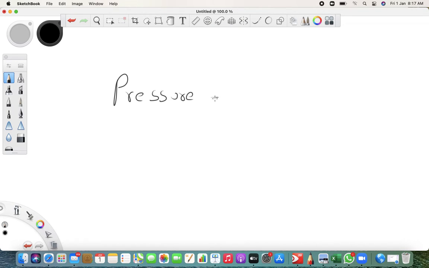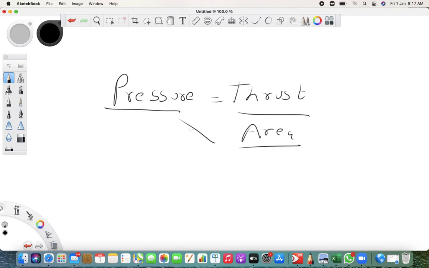Then what is pressure? Pressure is thrust upon area. And here is your answer: pressure and area are inversely proportional. What do you mean by this? If your area increases, your pressure decreases, and if your area decreases, your pressure increases.